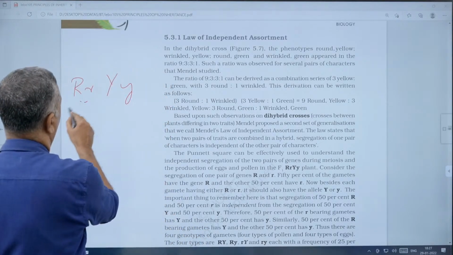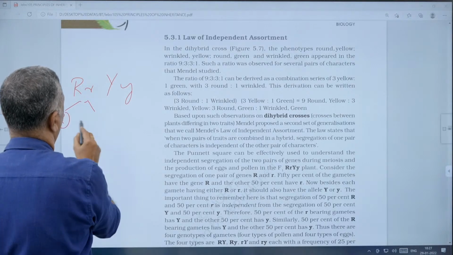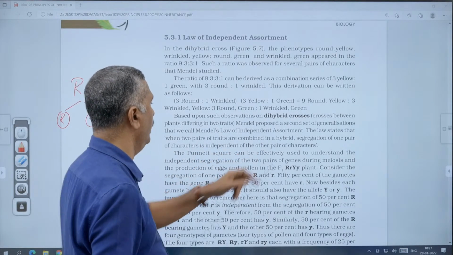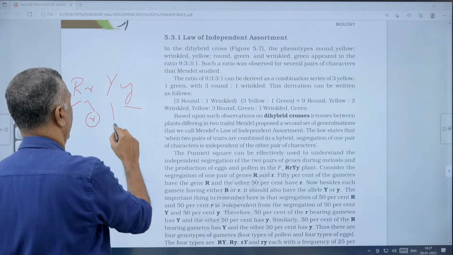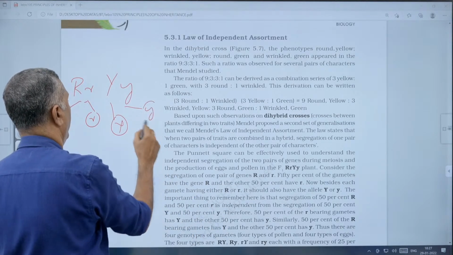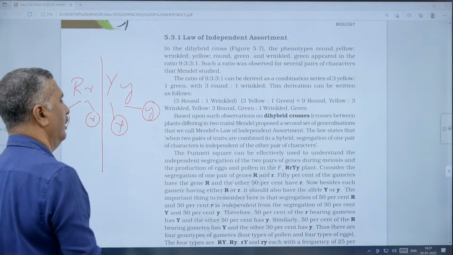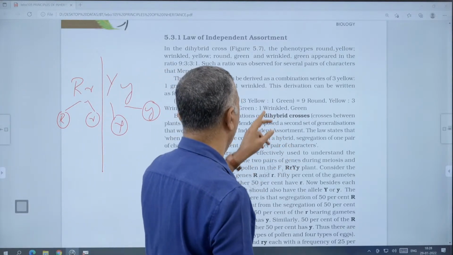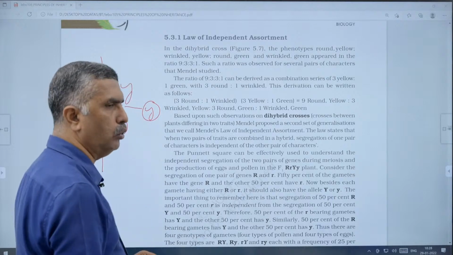Segregation of one pair of characters is independent of the other pair of characters, like capital Y and small y. It will be independent. Okay, that is very important. Independent of the other pair of characters. That's called the law of independent assortment.